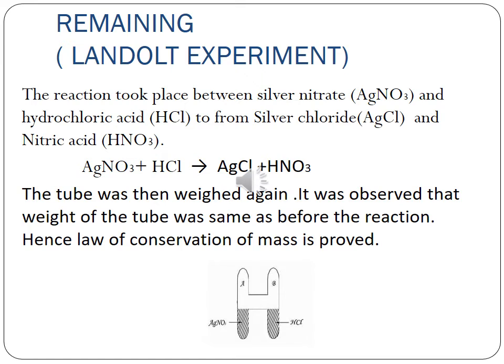So we can say that the total mass of the substances before the reaction is equal to the total mass of the substances after the reaction. Students, in ordinary chemical change, a relatively small amount of energy is released. But in nuclear changes, where uranium, a heavier atom, undergoes fission reaction, fission means breaking up the atom into smaller atoms plus neutrons.